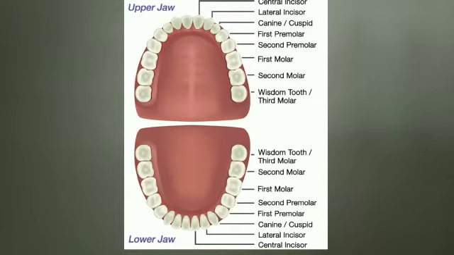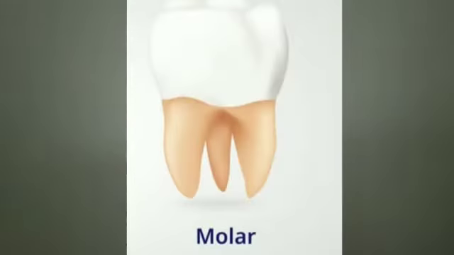Premolars have a flat biting surface and are used for chewing and grinding of food. They are 8 in number, 4 in each jaw. Molars are the largest of all the teeth and are situated at the back of the mouth. There are a total of 12 molars in a normal adult mouth, 6 in each jaw. The tongue is a muscular organ connected to the base of the oral cavity. It helps in the ingestion of food with the help of saliva, which helps to mix the food.